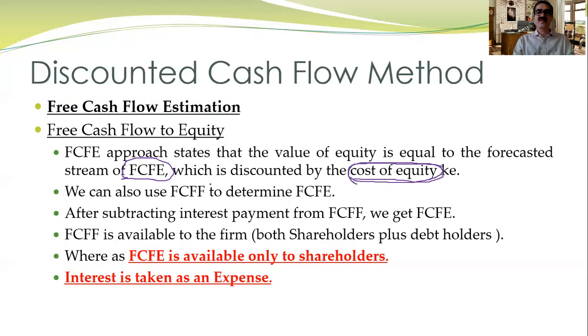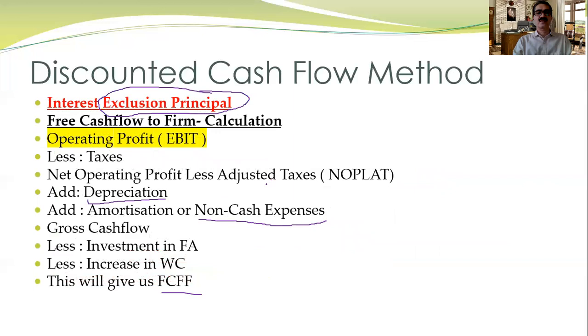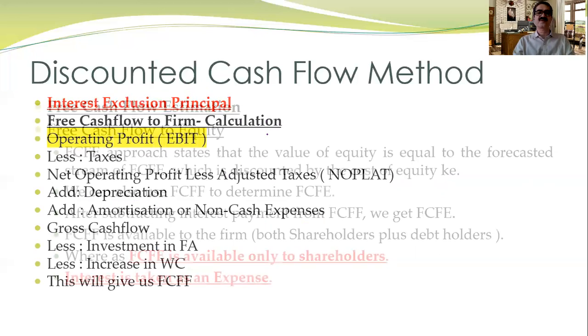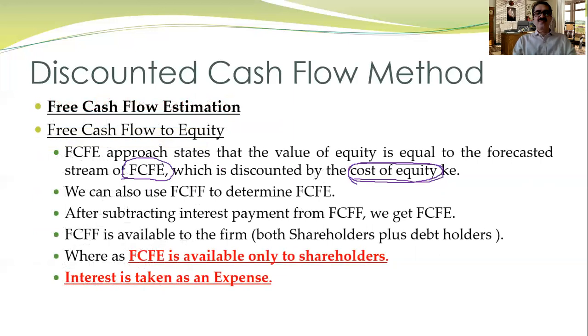We can also use FCFF to determine FCFE. After subtracting the interest payment from FCFF, we get the FCFE. So if we reduce the interest from EBIT and then follow this method, we'll get the FCFE. FCFF is available to the firm, both shareholders as well as debt holders, whereas FCFE is available only to the shareholder. Interest is taken as an expense. Earlier we saw that interest is excluded; here the interest is taken as an expense.